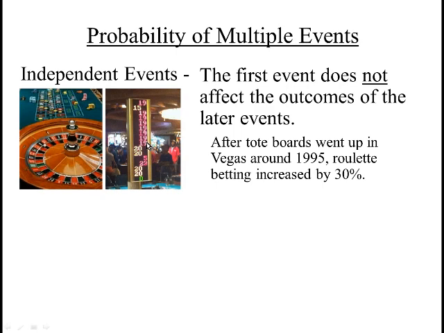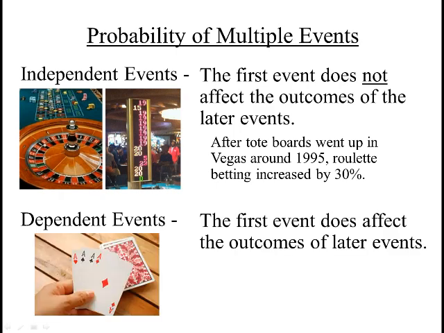By the way, I did some research on this tote board because I realized that the probability of someone getting 7 19s in a row is so astronomical. If you bet $1 right here on this first 19, you would have won $35. And if you let it ride, you would have won 35 times 35 for the next 19, and then times 35 again. If you would have let this ride 7 times, you would have won $1 billion. That's ridiculous. Turns out they were just testing the machine. That didn't really happen. Someone was just walking by and took a picture of that. It's pretty funny.